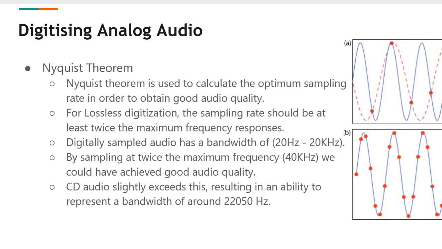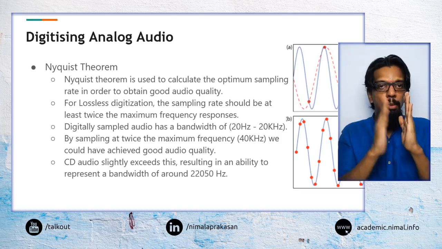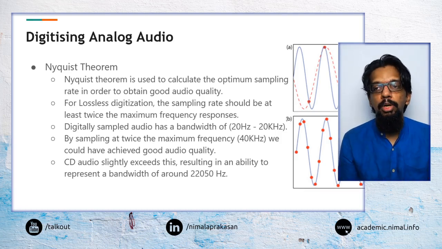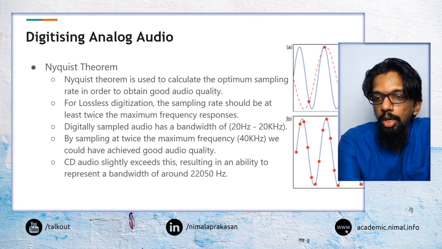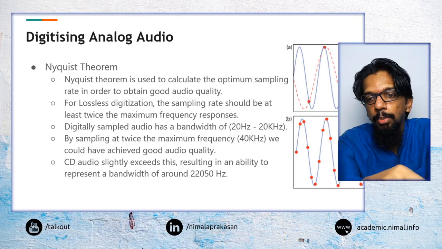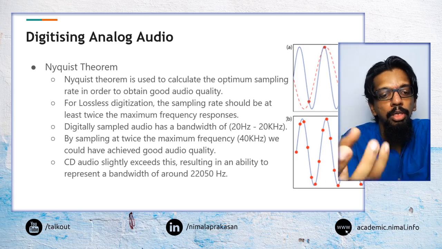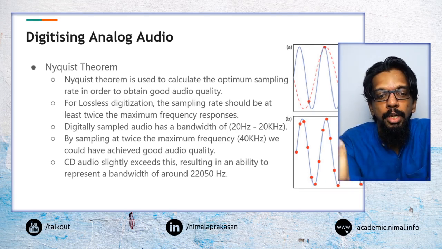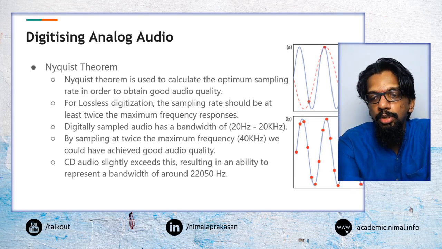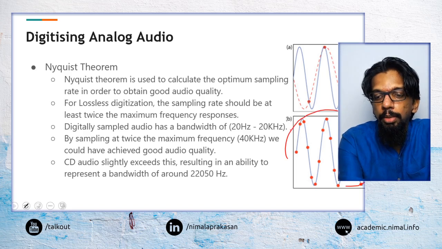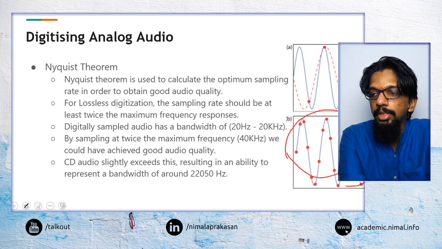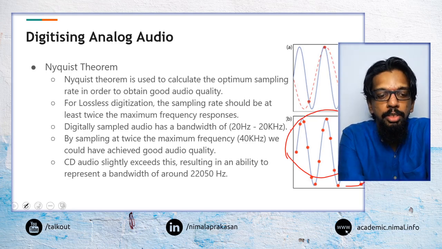point about this one is, the more samples that we take, the better the sound representation that we have. Say in the first one, if we only take a few samples, then when we retrace using those samples, we may not get the exactly similar sound signal, or the recreated signal may not be as accurate as the original. Whereas if we take more samples, then we would be able to represent something much closer to the original signal.